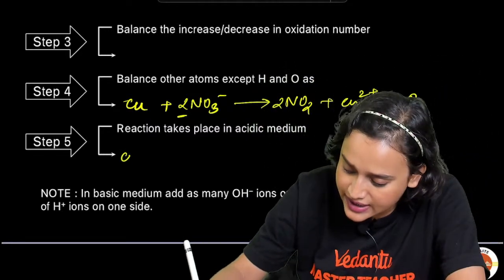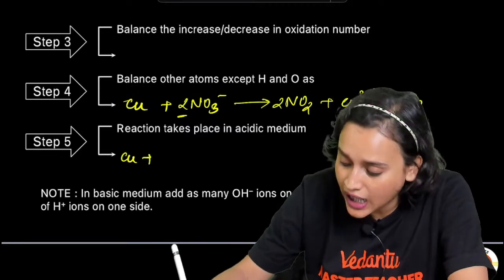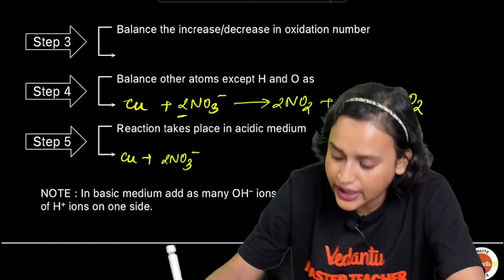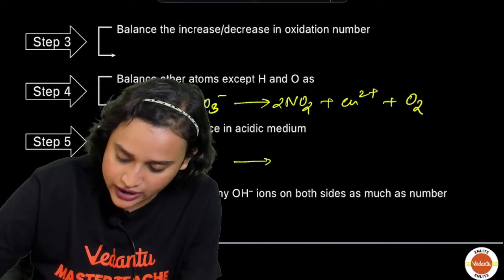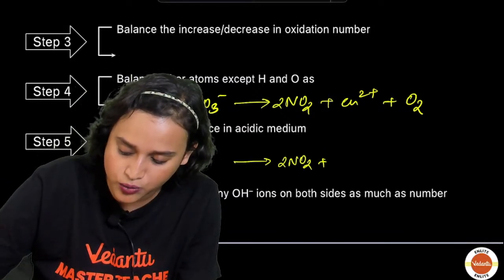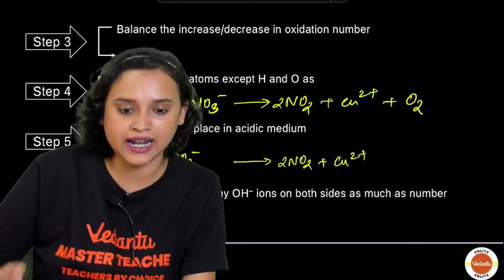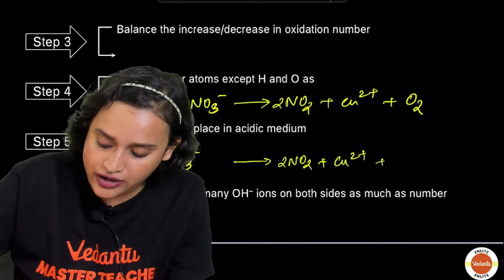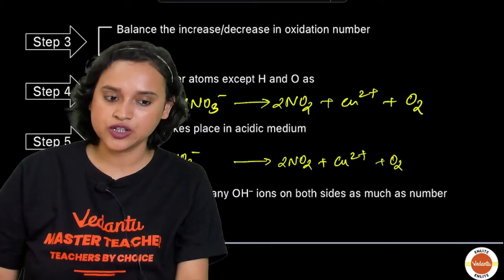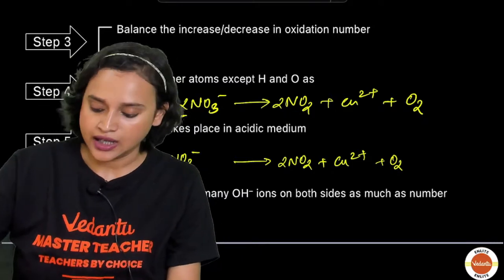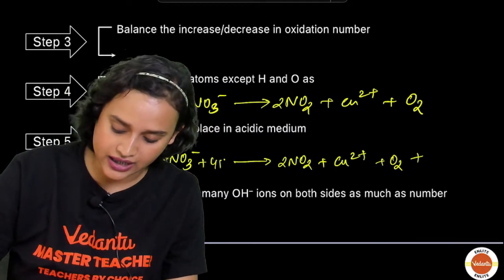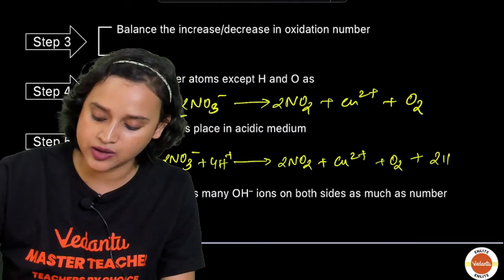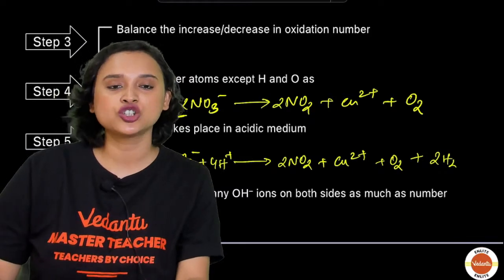So here we will see that Cu plus 2NO3 minus, yes. Okay, wait. So here you have 2NO2 plus Cu2 plus, am I right here? Yes. And you have here oxygen, everybody. Yes, you have oxygen here, right? Now, this side I can write here 4H plus, and this side I will be writing here 2H2.